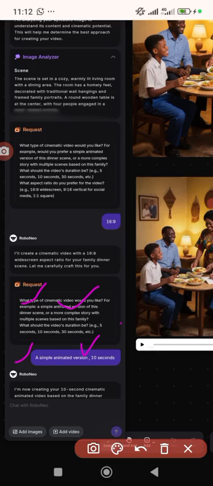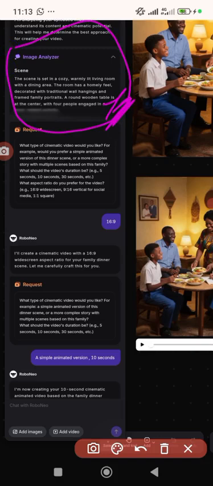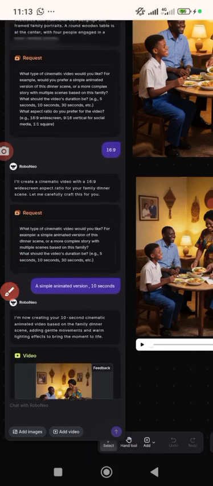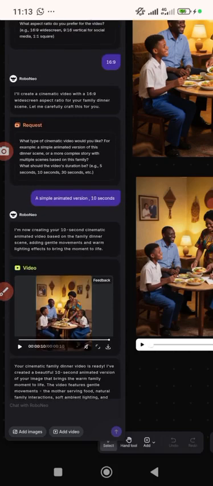Let me use my ink to show you what I mean. Let me show you the position. Somewhere around here is describing the story. The scene is set in a cozy, warmly lit room with a dinner area. I'm not here for the stories. From there you've seen your video as well. Let me play it again so I can confirm. You can see it's moving. You can see the response. I'll zoom it for you to see clearly,